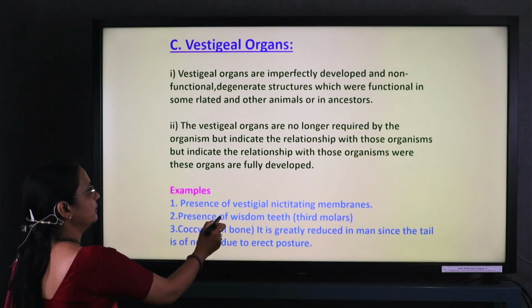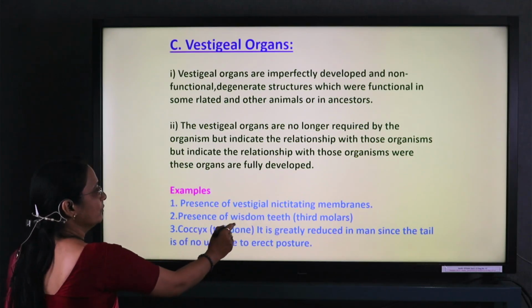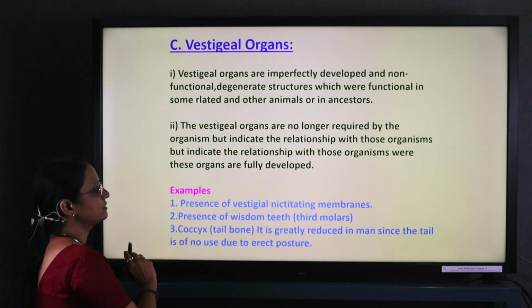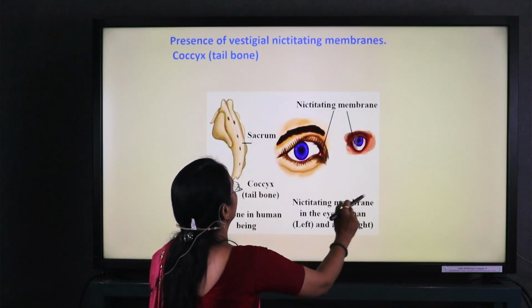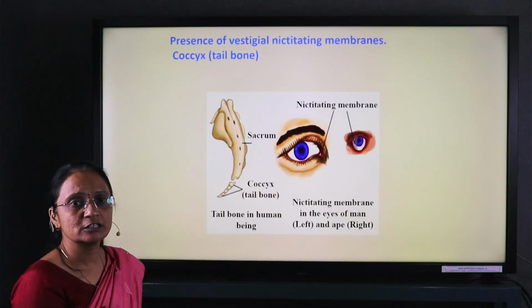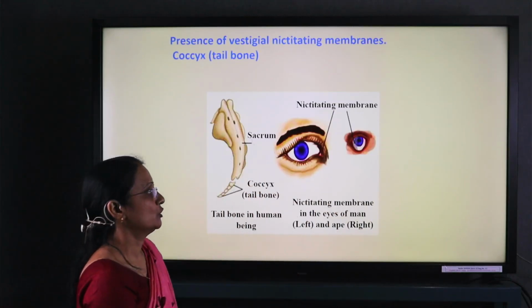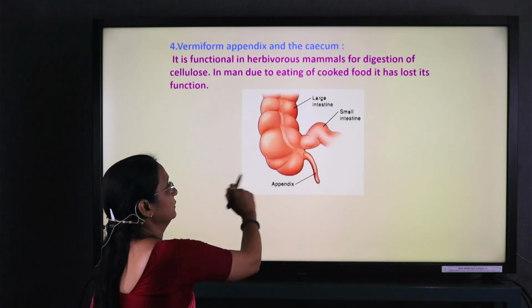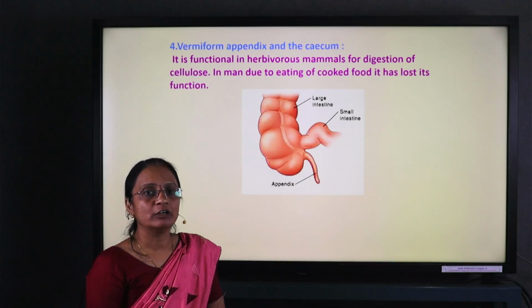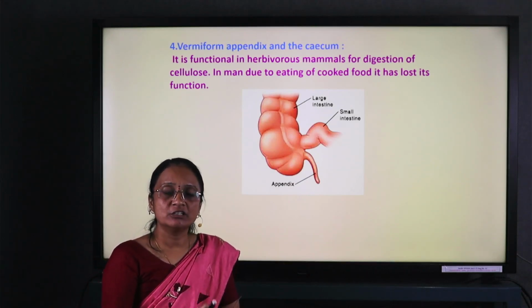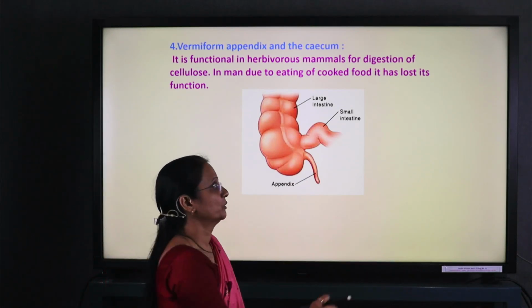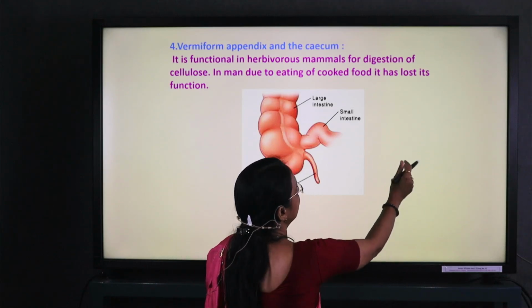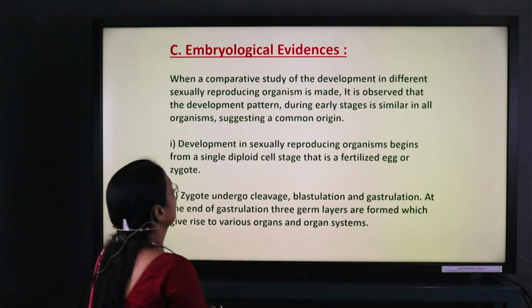For example, the nictitating membrane, wisdom teeth, coccyx and appendix are all vestigial organs. They do not have any use, they are functionless organs. The appendix is also one of the functionless organs, but still it is present in the human body.